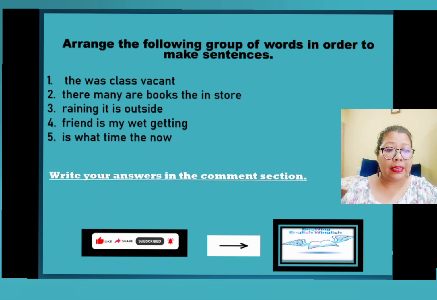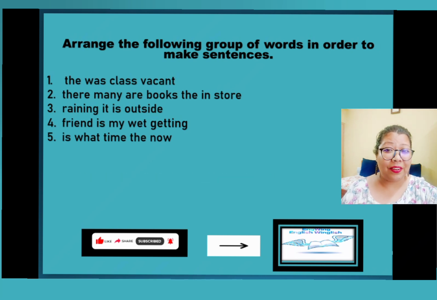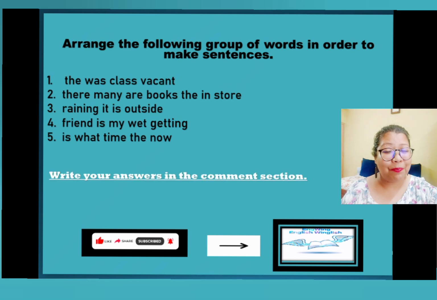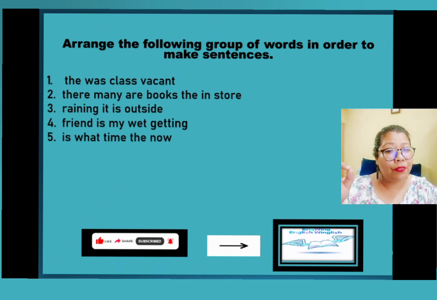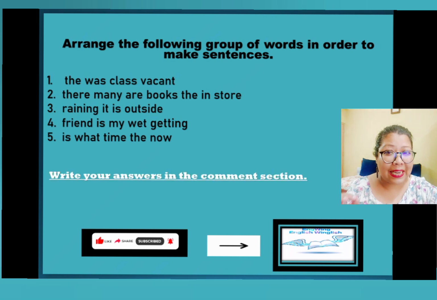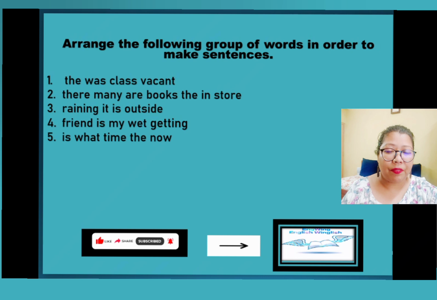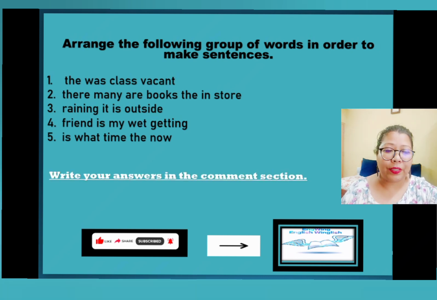Now the first one is: the was class vacant. Arrange these words in order to make a proper sentence, and use the punctuation marks that I have already told you in the last slide. Okay, either a full stop or a question mark. I don't think I've given any exclamatory sentence, so you just need to be careful about question marks.